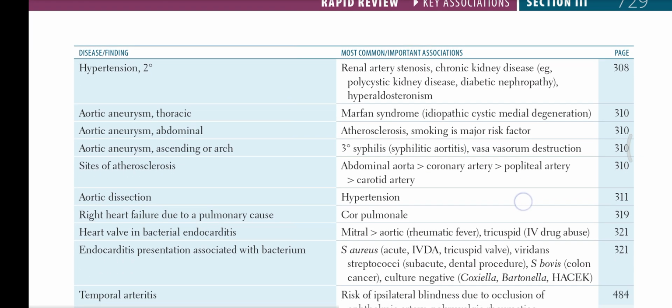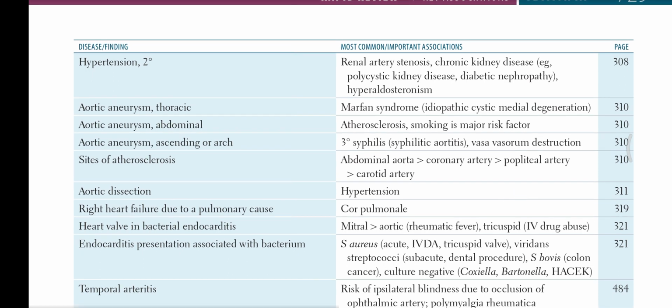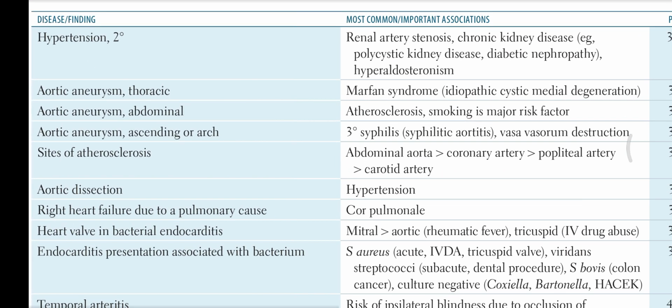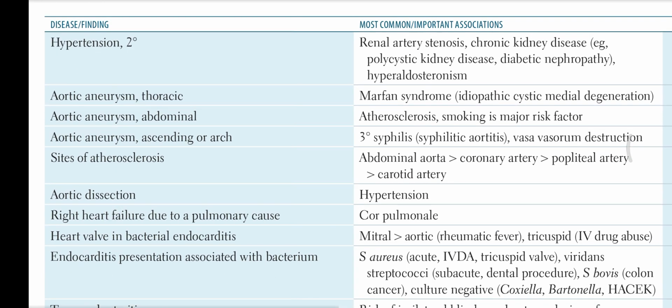On the left side there is disease findings, and on the right side there is most common important association. So hypertension, which is secondary, can be associated with renal arterial stenosis and chronic kidney disease. Chronic kidney disease examples are polycystic kidney disease and diabetic nephropathy. Secondary hypertension can also be associated with hyperaldosteronism. So three conditions, renal artery stenosis, chronic kidney disease, and hyperaldosteronism, can cause secondary hypertension.